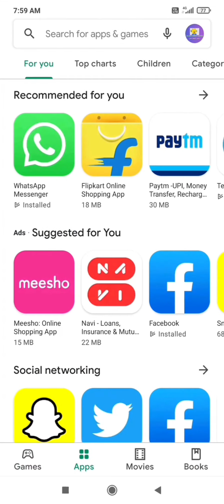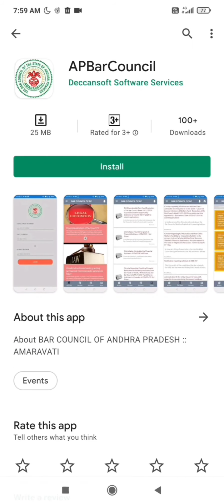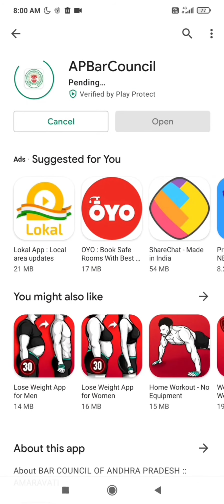The mobile application is available for both Android and iOS platforms. For Android users, open Play Store and type AP Bar Council without any spaces in the search bar. Select AP Bar Council in results and click install. For iOS users, open App Store and type AP Bar Council without any spaces in search bar. Select AP Bar Council in results.